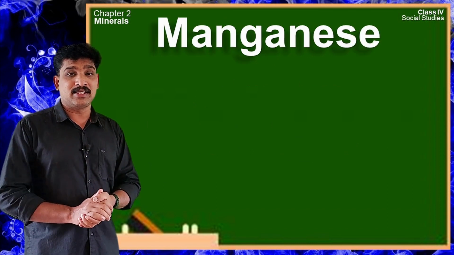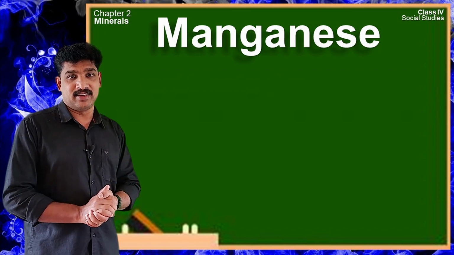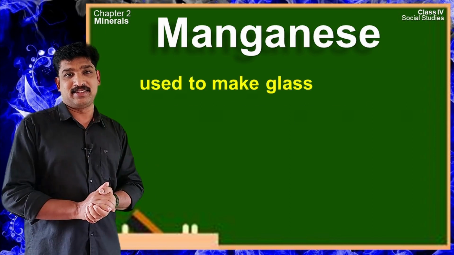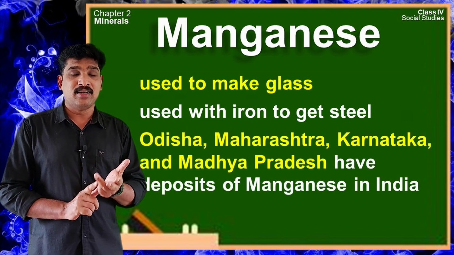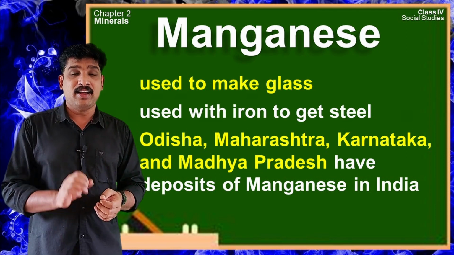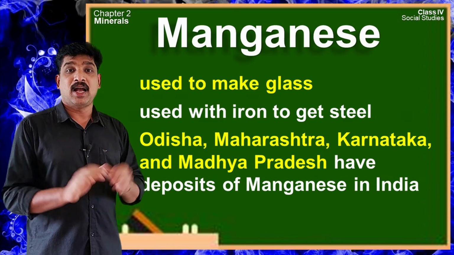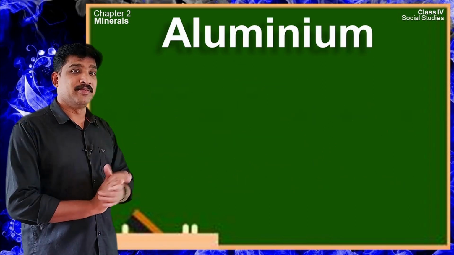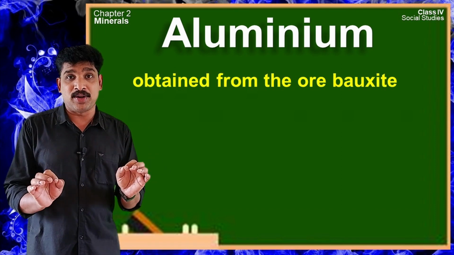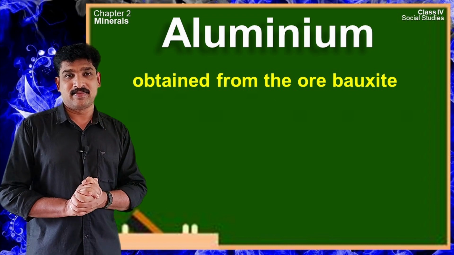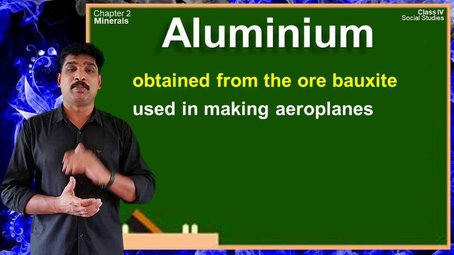Another important metal is manganese. Manganese is silver grey in color. It is used to make glass. It is used with iron to get steel. Odisha, Maharashtra, Karnataka and Madhya Pradesh have deposits of manganese in our country. Another important metal is aluminium. Aluminium is silver white in color and it is obtained from the ore bauxite. It is light in weight and that is why it is used in making aeroplanes.